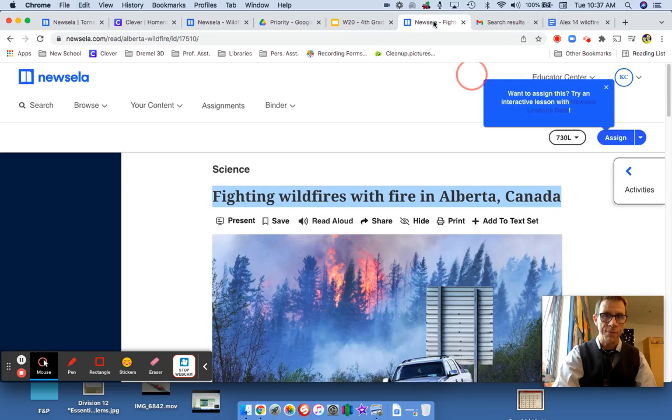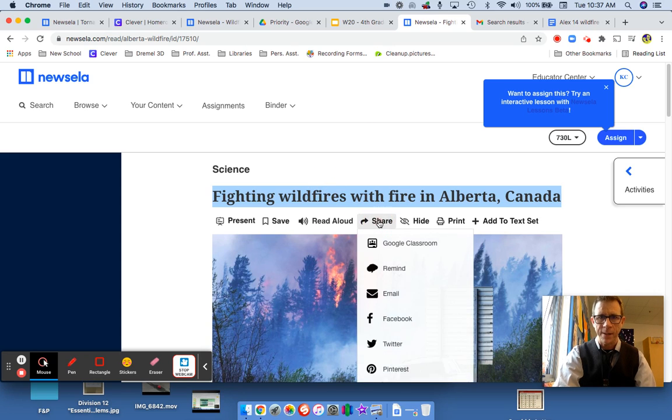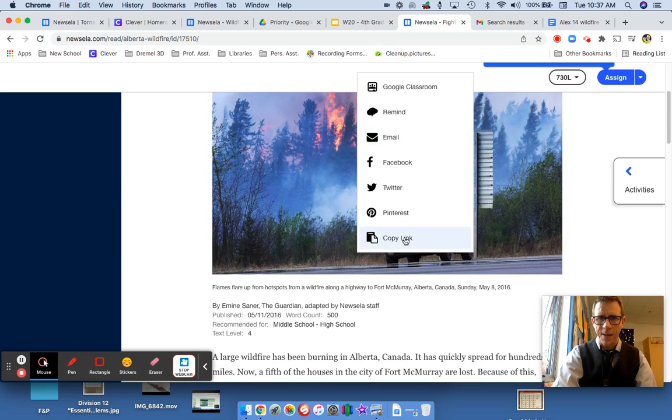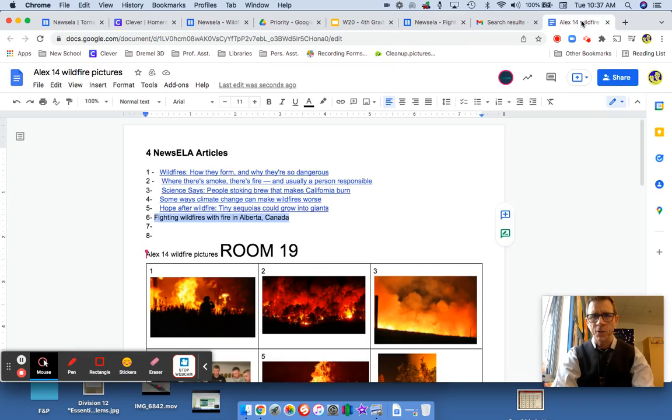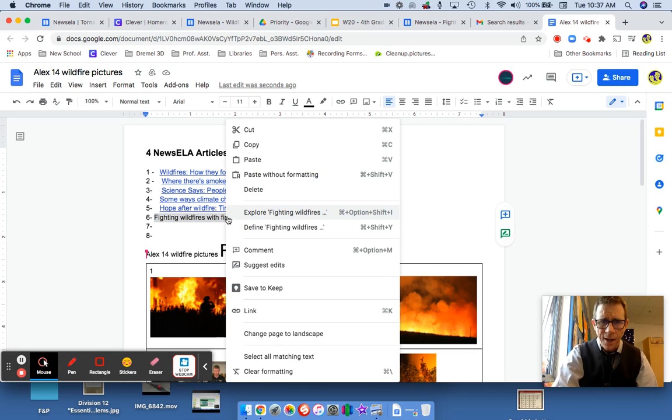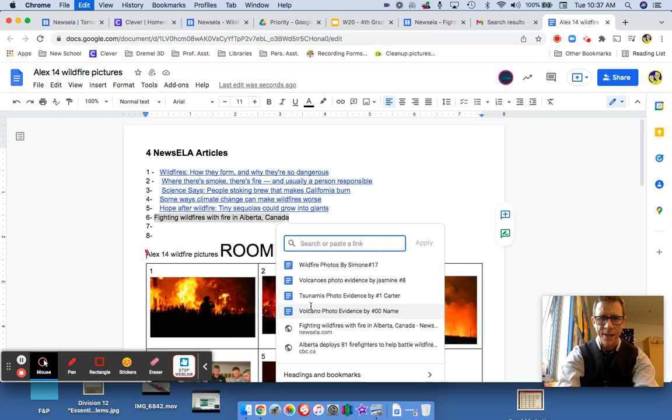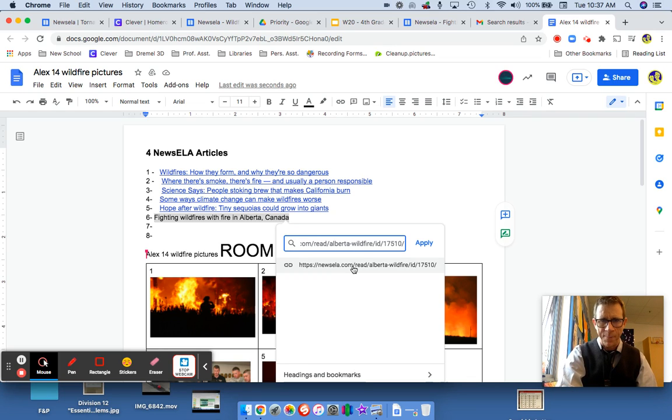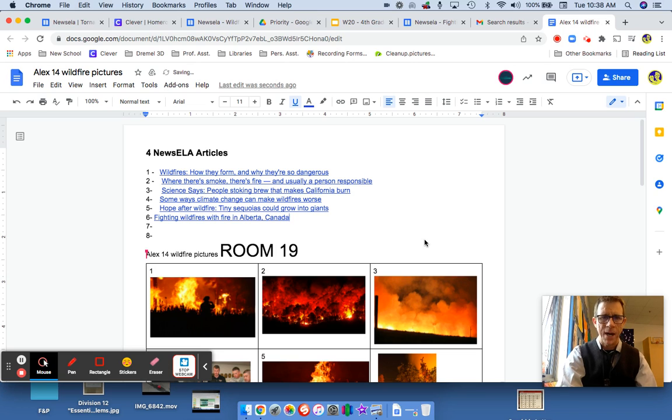Now I'm going to highlight this because I want this to be a link to that article. So I go to the Fighting Wildfires article, click the share button. At the bottom is copy the link. And now I'm going to press Command K, which is the link shortcut, and it puts up a little search window, and I'm pasting my Newsela article, apply, and there you go, highlighted. This is how you insert a link into a line of text.